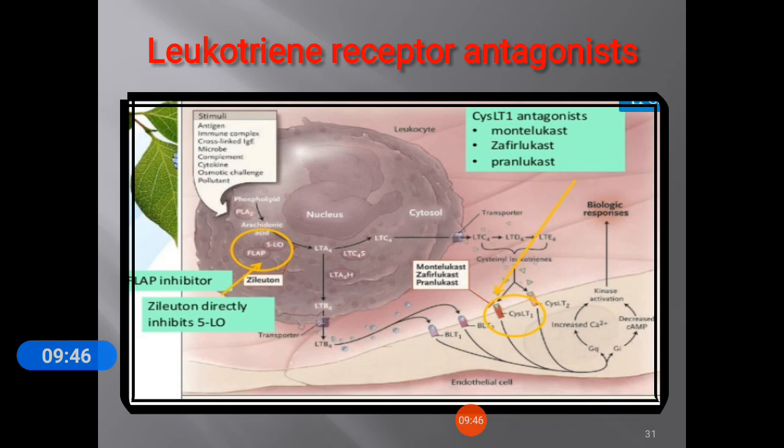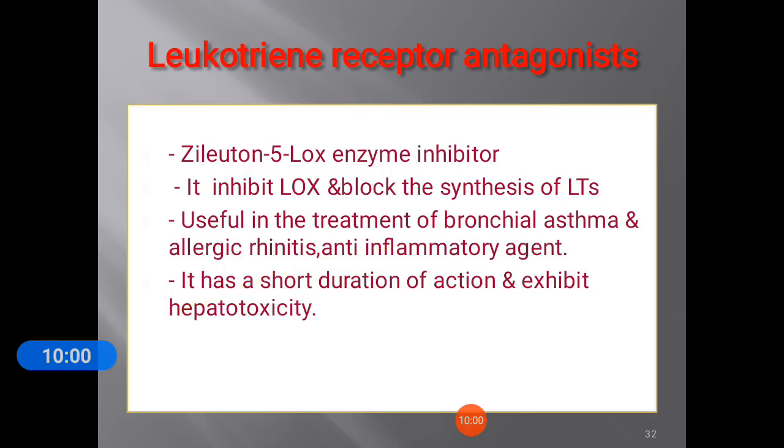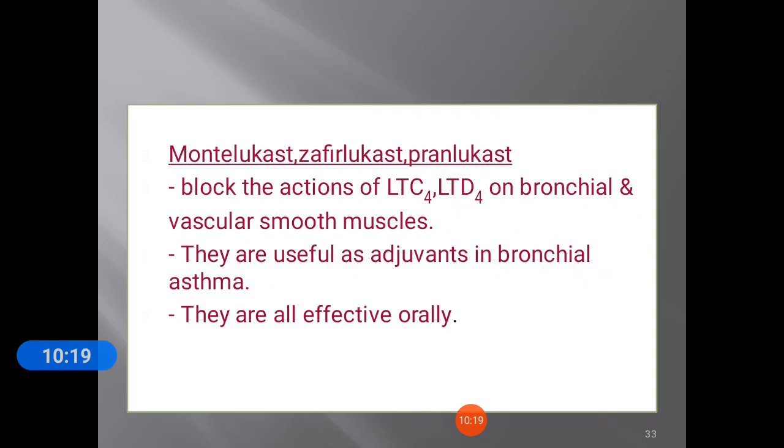Another group of antagonists are the cysteinyl LT1 antagonists: montelukast, zafirlukast, pranlukast. These act through the CysLT1 receptors and block their action. Zileuton is a 5-LOX enzyme inhibitor. It inhibits the LOX pathway and blocks the synthesis of leukotrienes. It is useful in the treatment of bronchial asthma and allergic rhinitis as an anti-inflammatory agent. It has a short duration of action and exhibits hepatotoxicity.